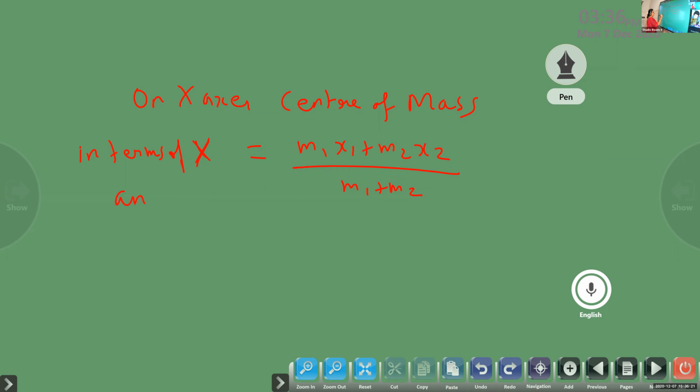And on the y-axis, in terms of y, the center of mass, you can write CM at this point, CM is equal to m1 y1 plus m2 y2 divided by m1 plus m2.